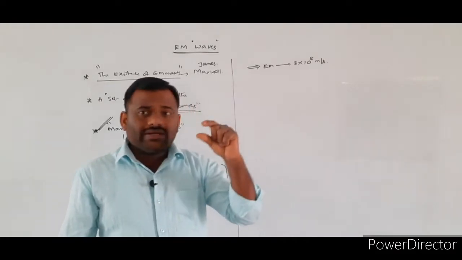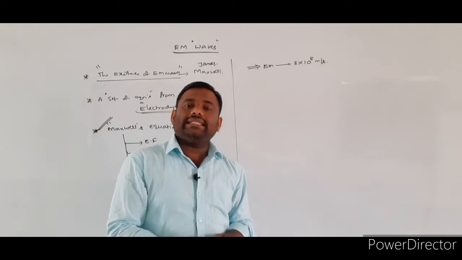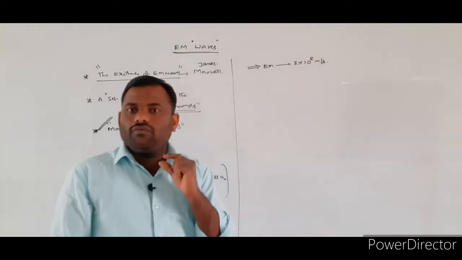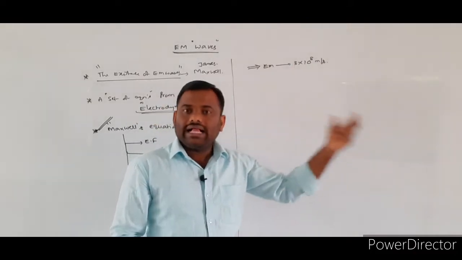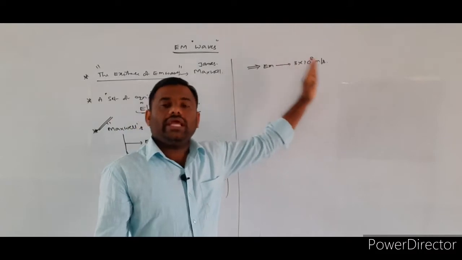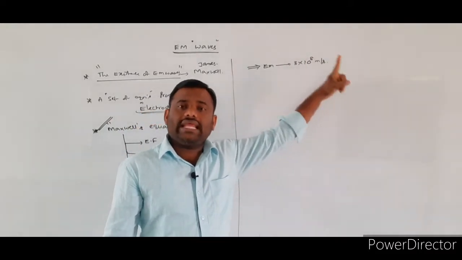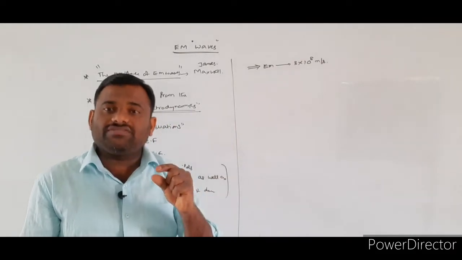Already I told, whatever waves we consider, they will be in motion and they will be carrying energy as well as momentum from one place to another place, so these electromagnetic waves are also carrying information from one place to another place with a speed of 3 into 10 power 8. What is 3 into 10 power 8 meter per second? It is indicating the speed of light.